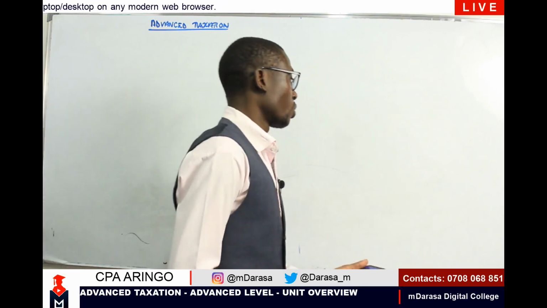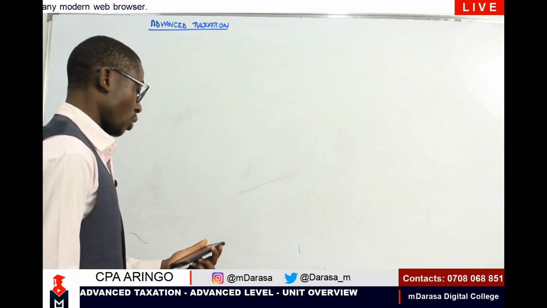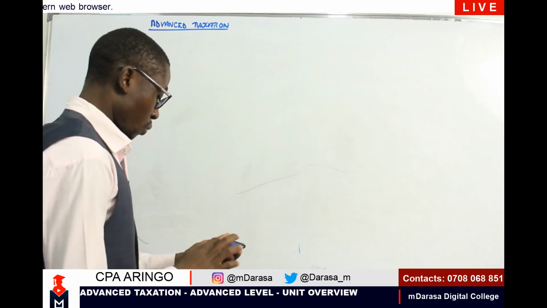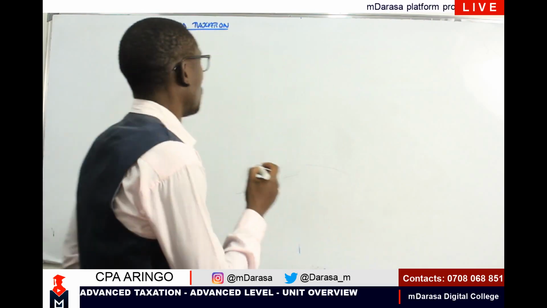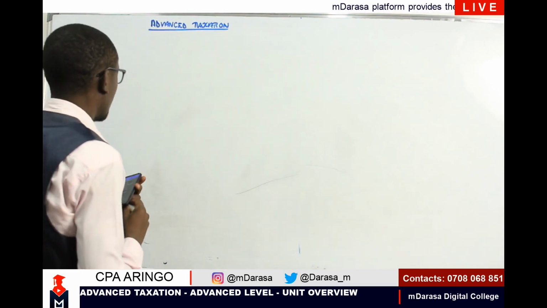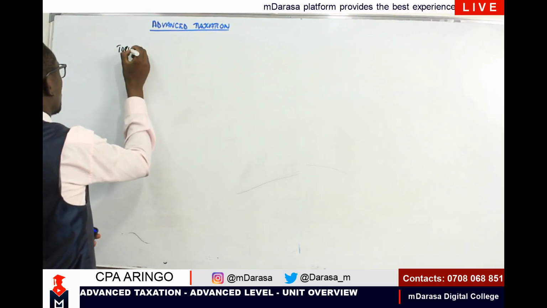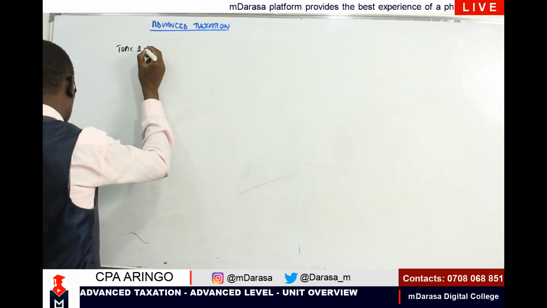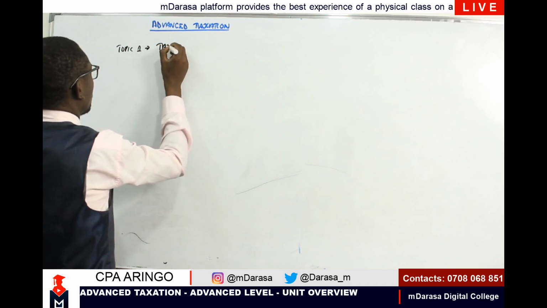So on this note, looking at an overview of advanced taxation under the revised syllabus, we only have 9 topics, by the way. Only 9 topics will be expected to cover at this level. And these will include the following topics. Topic number 1: we will be expected to cover taxation of business income